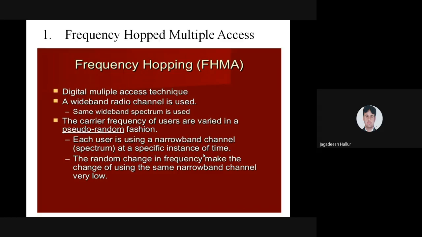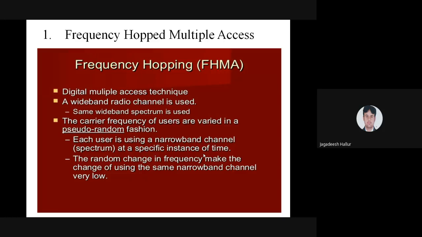Using a wideband spectrum, whenever we allocate a particular channel, it should be narrowband. The random change in frequency makes the chance of using the same narrowband channel very low.